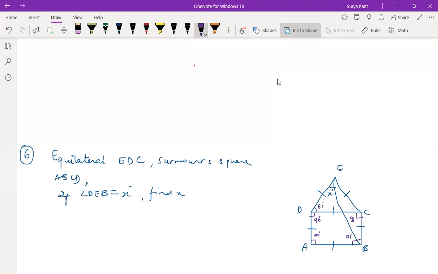This angle is 60, this angle is 60 minus x, and this angle is also 60, correct? Yes, sir.